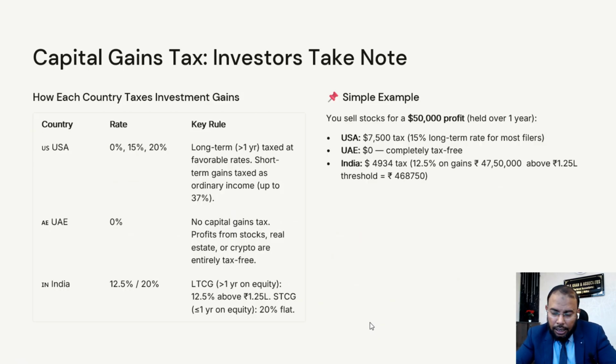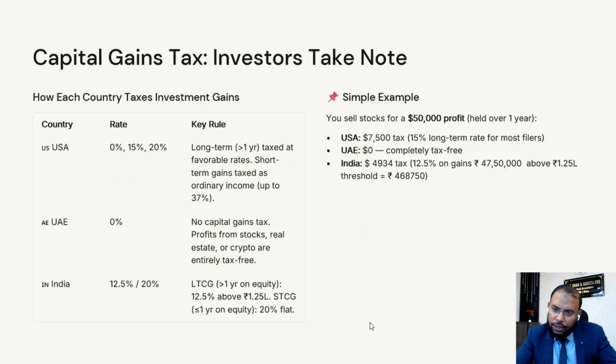Because in India there is an exemption of long-term capital gain up to rupees 1,25,000. Whatever gain, you have to take the exemption of 1.25 lakh, then you have to pay tax $4,934. So I hope it is clear.